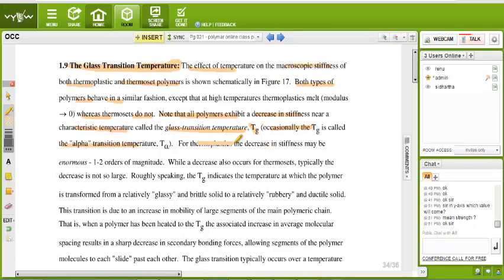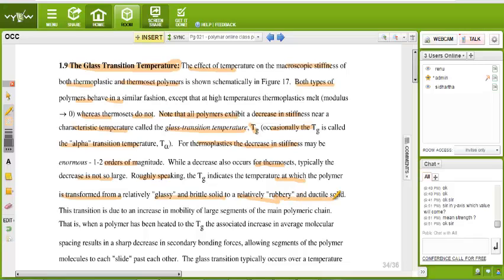Now for the thermoplastic, the decrease in the stiffness may be enormous, 1 to 2 orders of magnitude, while a decrease also occurs for thermoset. Typically, the decrease is not so large. Roughly speaking, the Tg indicates the temperature at which the polymer is transformed from a relatively glassy and brittle solid to a relatively rubbery and ductile solid.